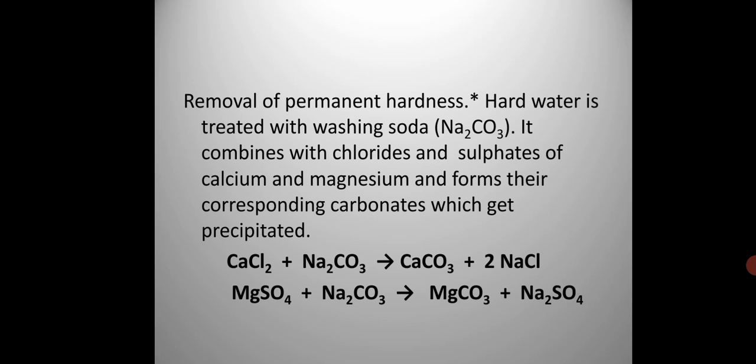Lime soda process or permutite process, that is, the ion exchange method or ion exchanger like the permutite process. So what is the lime soda process? This method is employed for the softening of hard water which contains both temporary and permanent hardness. In this method, a calculated amount of slaked lime and sodium carbonate are used. Again I repeat, a calculated amount of slaked lime and sodium carbonate are used.